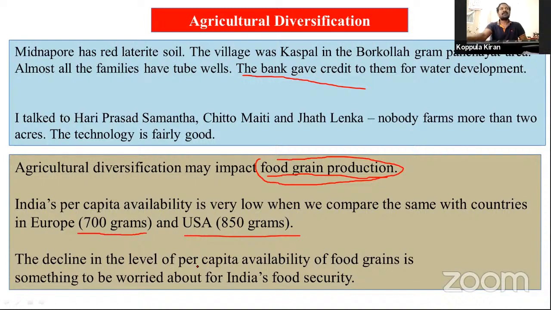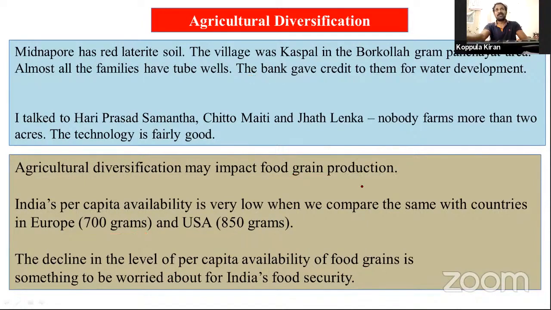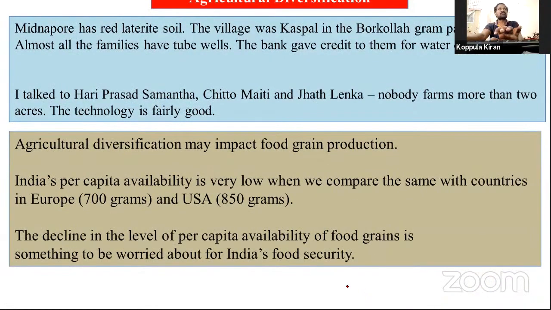The decline in the level of per capita availability of food grains is something to be worried about for India's food security. As I said already, food grains are impacted by agricultural diversification automatically. Fewer food grains are produced by the farmers. This is very worrying. So India requires food security. How can we provide food security? See this, access to food.